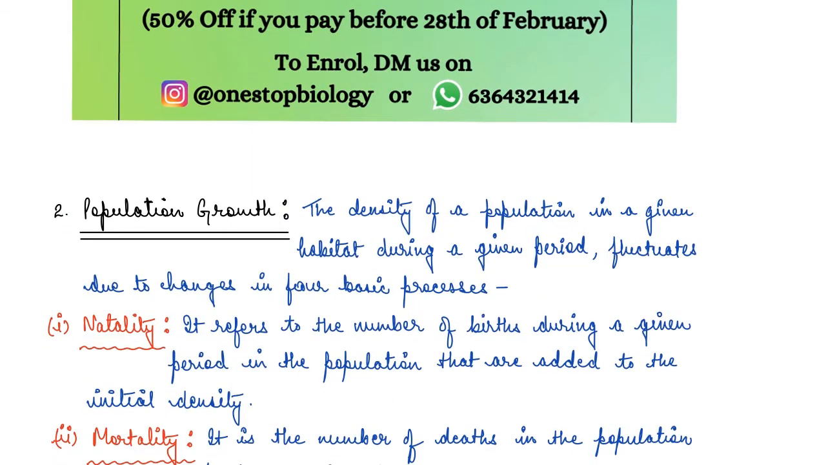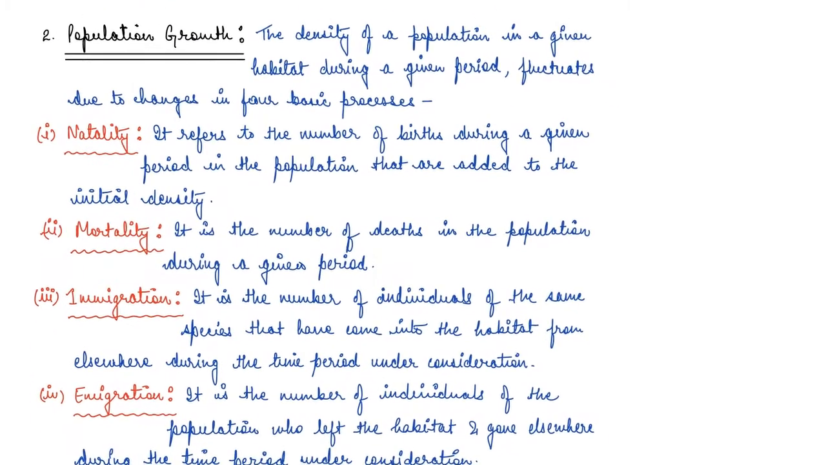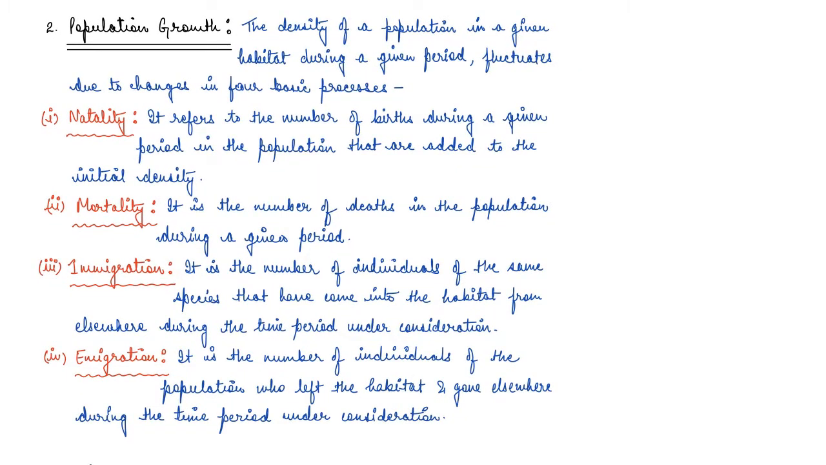So guys, we are going to deal with the topic of population growth, right? Now, basically, what it means is that the size of a population is never static. It keeps on changing with time. It can decrease and it can increase. Depending upon various factors like food availability, predation pressure, adverse weather, it keeps on changing, right? Now, whatever might be the reason, the density of a population in a given habitat changes in 4 basic processes.